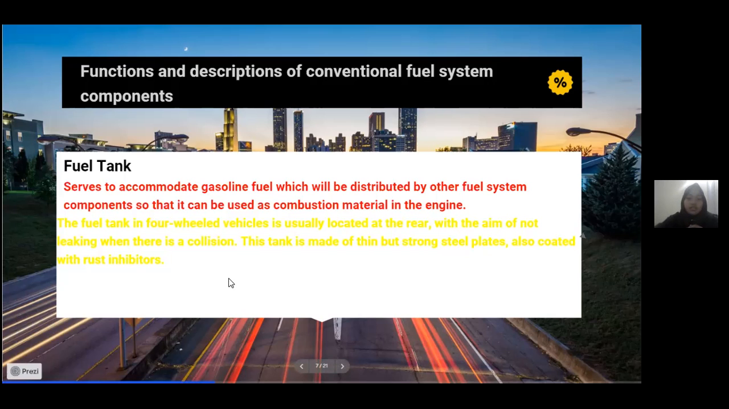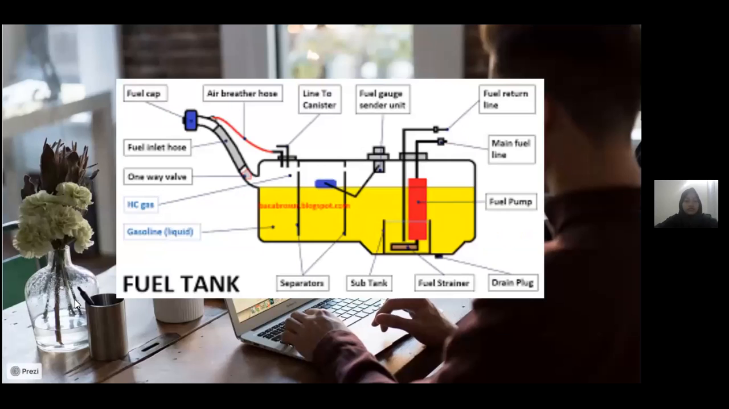This is the example of a fuel tank. Next.